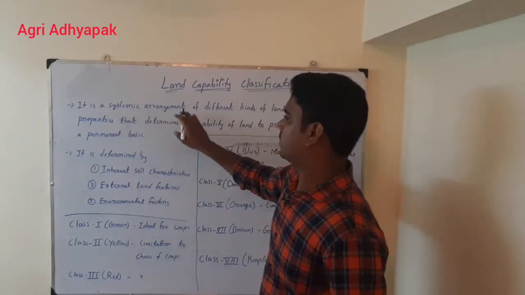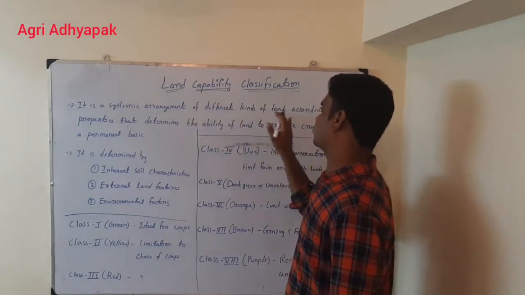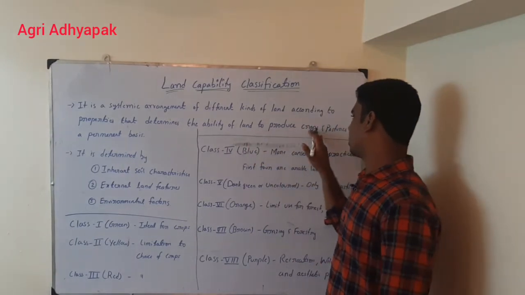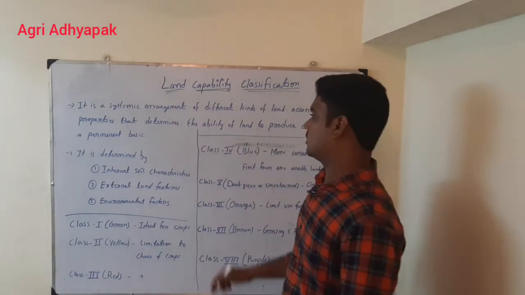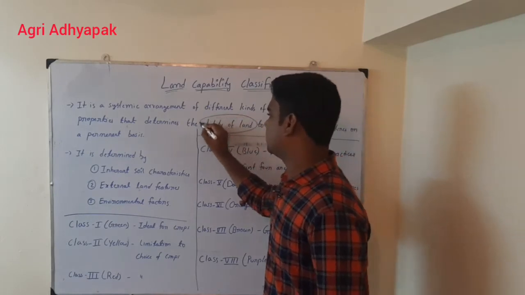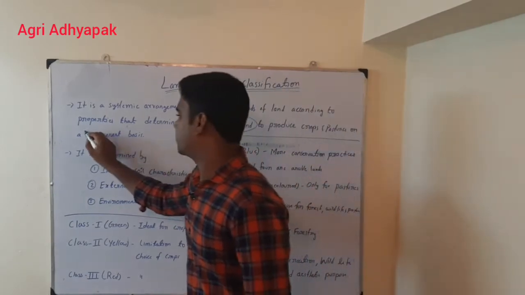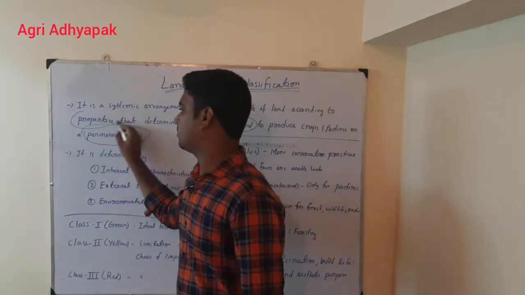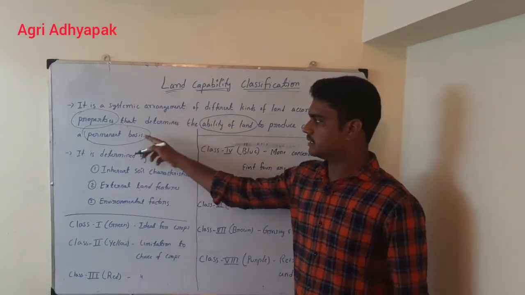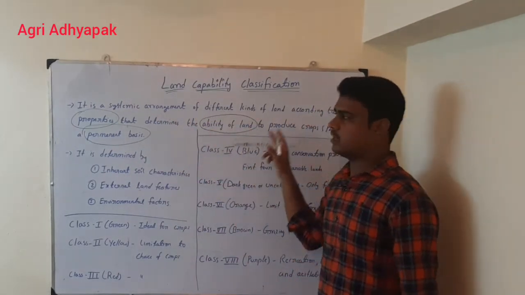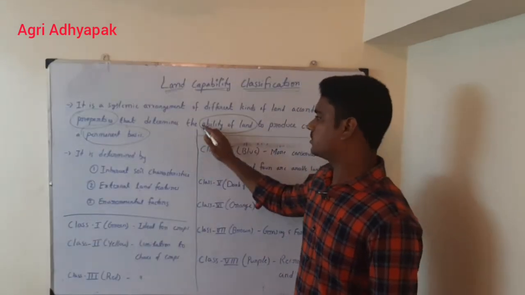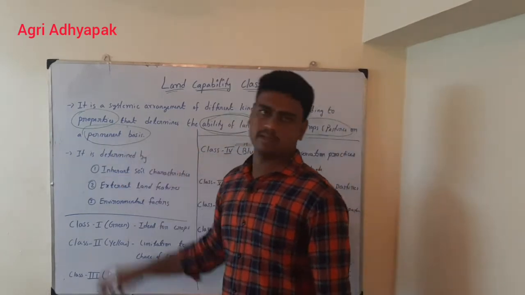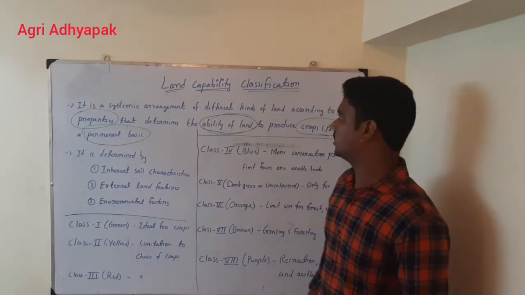It is a systematic arrangement of different kinds of land according to properties that determine the ability of land to produce crops or pastures on a permanent basis. That means we are looking at the ability of land on a permanent basis. These are the two important things we have to look at about the properties of the soil. So I am repeating, it is a systematic arrangement of different kinds of land according to properties that determine the ability of land to produce crops or pastures on a permanent basis. This is the meaning of land capability classification.